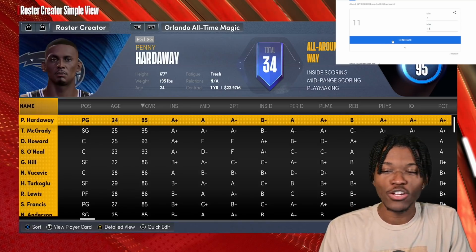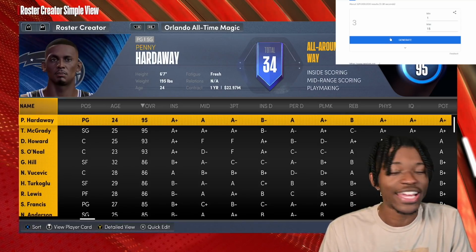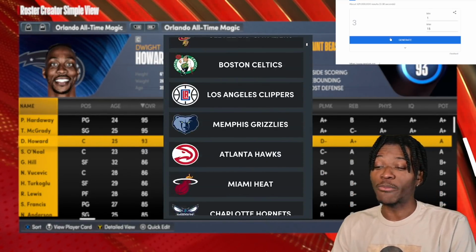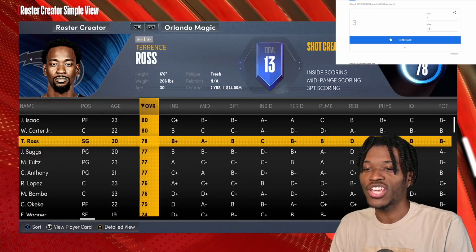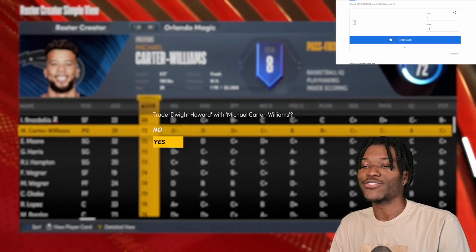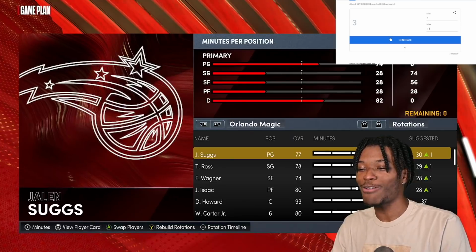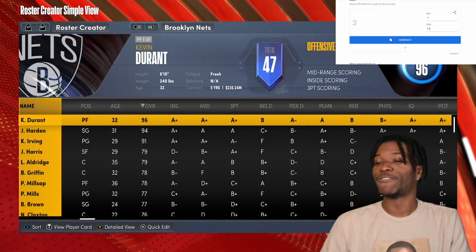Next, we got the Orlando Magic. Give them 1, 2, 3, or 4. Or 1 through 3 or 4, please. They got 3. Dwight Howard. Now, their best player on the Orlando Magic right now is Wendell Carter. So maybe it's not the best to have another center here, but like, who cares? Wendell Carter, we get into Dwight Howard. You think we care about Wendell Carter at the moment? Nah, Wendell, you could be the best 6 man in the league or not the best 6 man in the league, but you could be a 6 man for us.